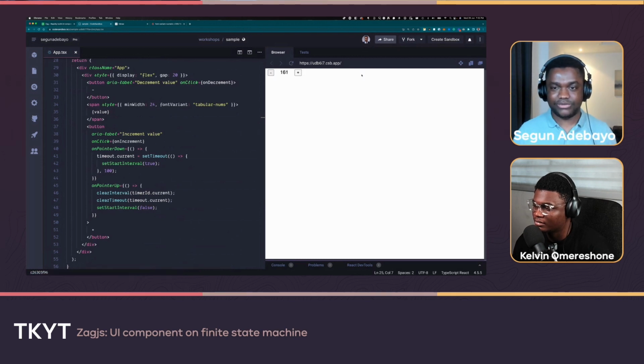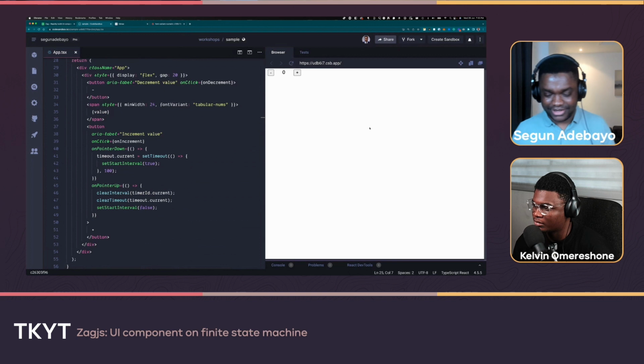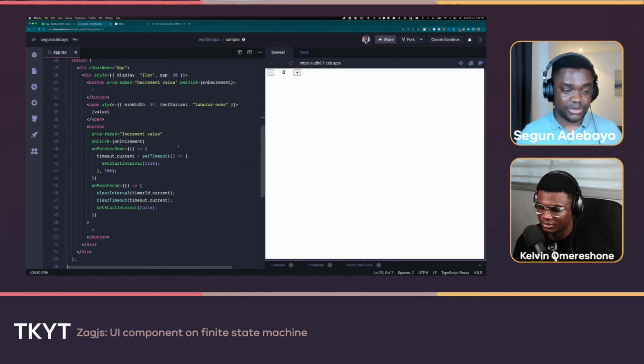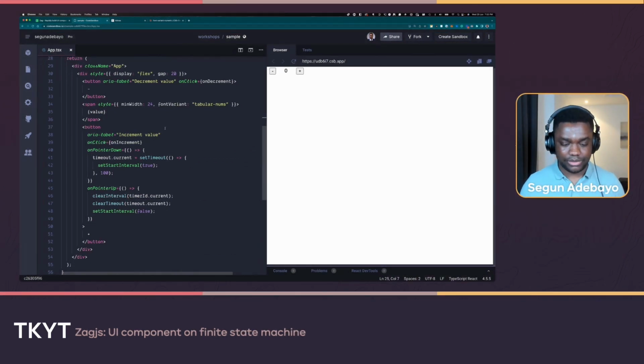While I'm doing this, if I take my mouse out of there, I have not released my pointer just yet. I'm still clicking down. It's still incrementing, and if I go to the browser tab, it's still incrementing. Even after I've actually released my mouse, it's still incrementing. So that is an extra race condition that needs to be addressed inside this simple component. That's why I had to bring in timers, because timers sort of multiply the complexity of the code itself.